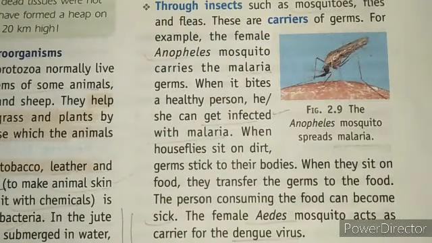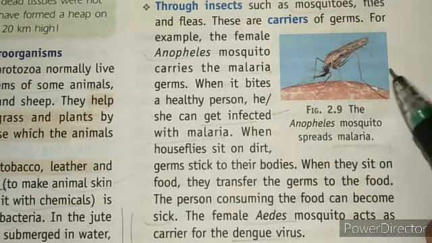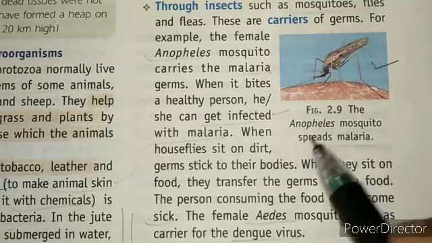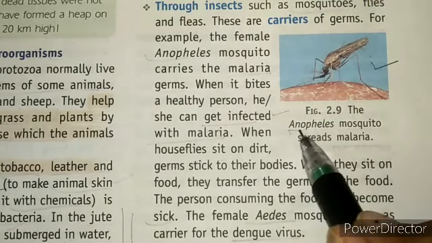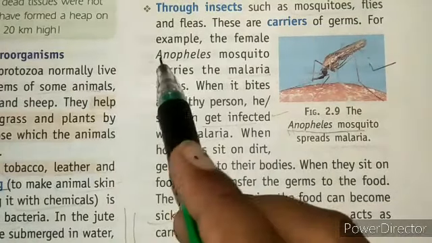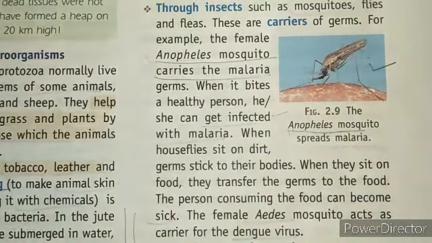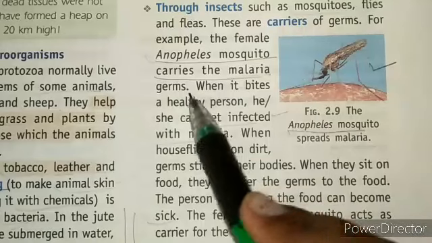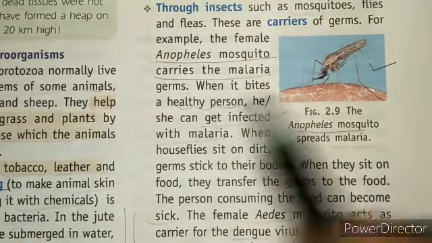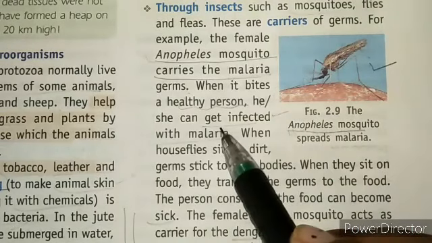Next we have diseases spread through insects. Here the mosquito is the most common example. Like the female Anopheles, it spreads malaria. This Anopheles carries germs of malaria, and when it bites a healthy person, he or she can get infected with malaria.